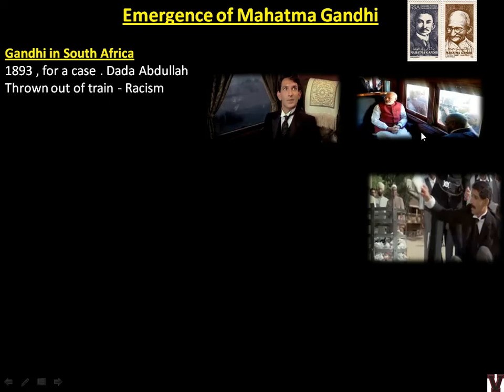Narendra Modi also, when he went to South Africa after he became Prime Minister, traveled in the same train, in the same coach. Okay, and the next picture I'll explain later.